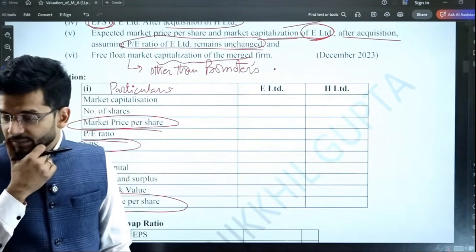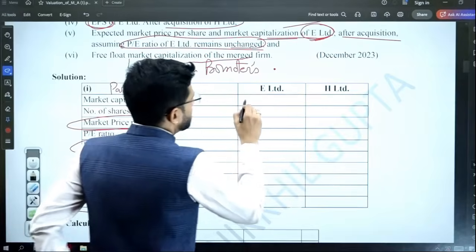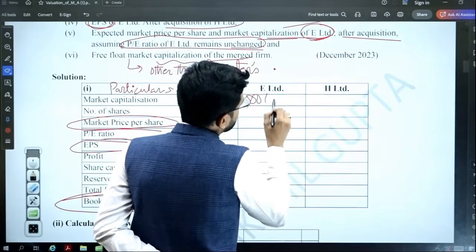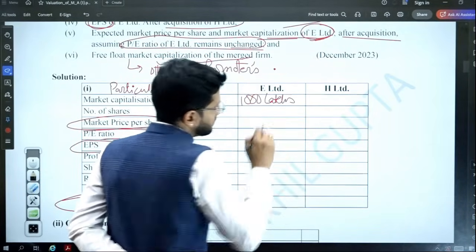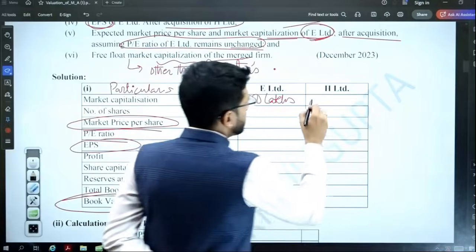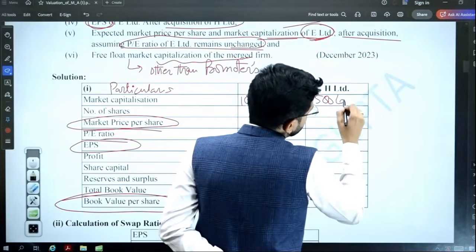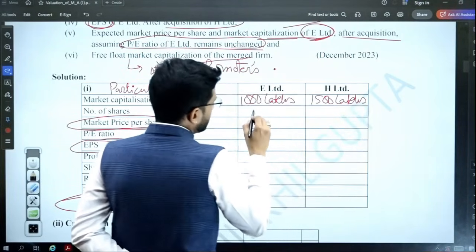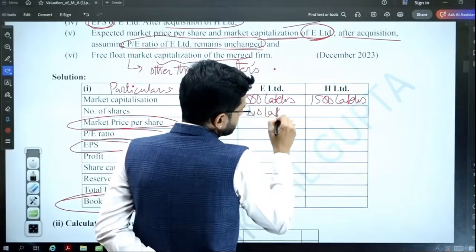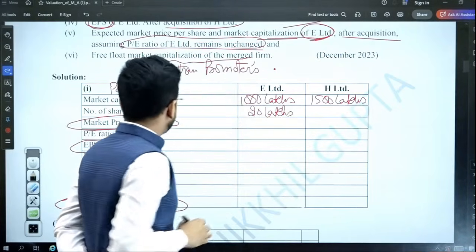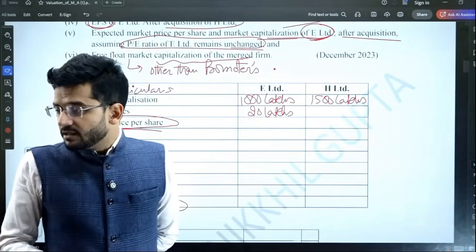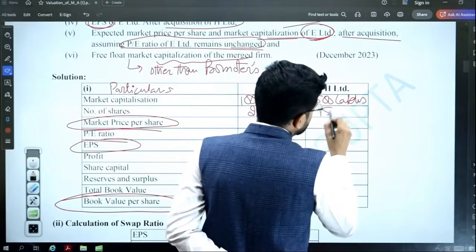EPS can be computed easily because the figures are given to us. So market capitalization in this case is 1000 lakhs for E Limited, and H Limited 1500 lakhs. Number of shares is 20 lakhs, and number of shares is 15 lakhs in this case.